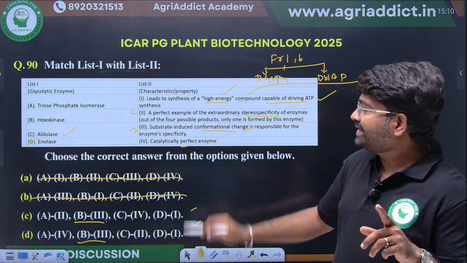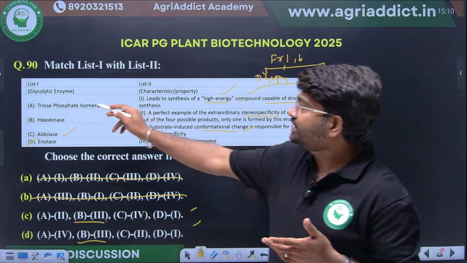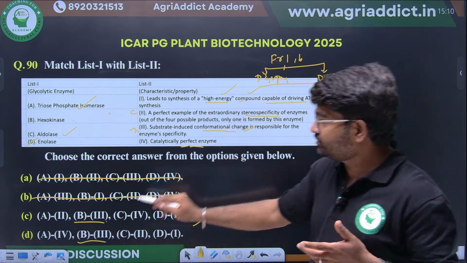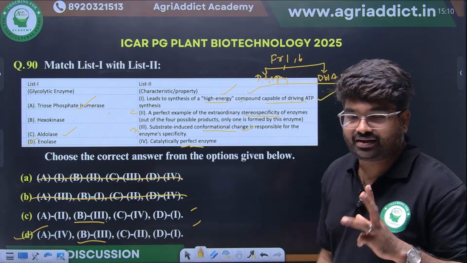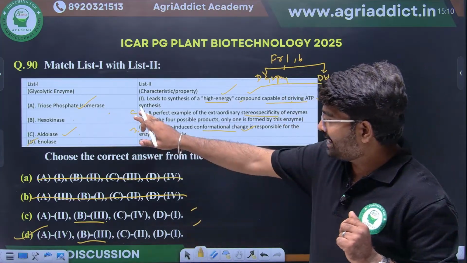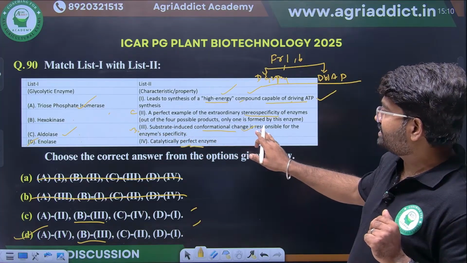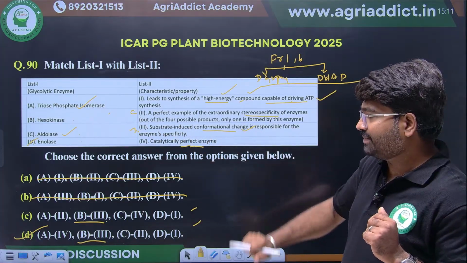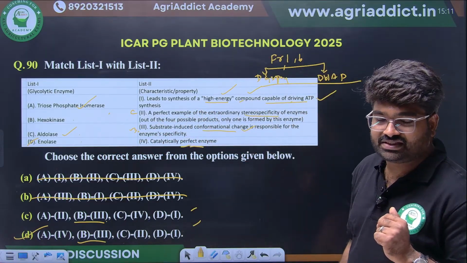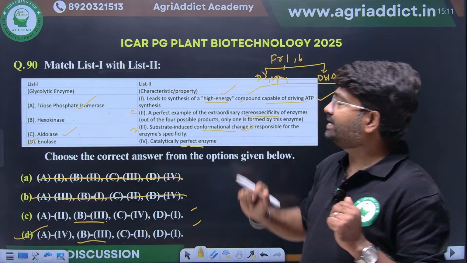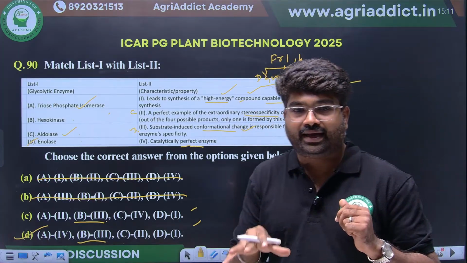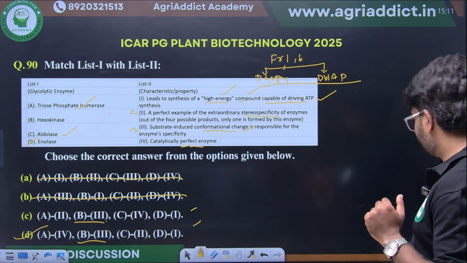Then the catalytically perfect enzyme is what? Only one option remains. So triose phosphate isomerase is the catalytically perfect enzyme, so option D will be the right option. Hexokinase has substrate-induced conformation changes responsible for enzyme activity. Aldolase has perfect stereospecificity. Enolase will lead to the synthesis of a high energy compound capable of driving ATP synthesis. I hope this is clear for everyone.